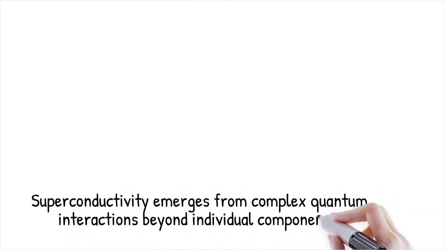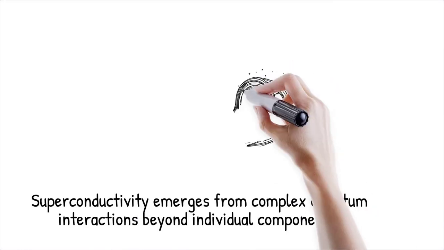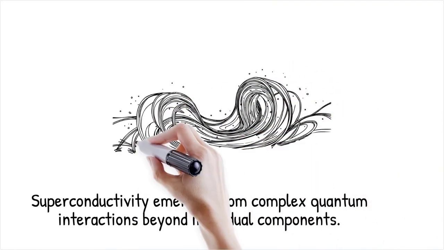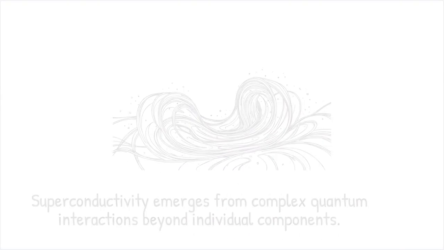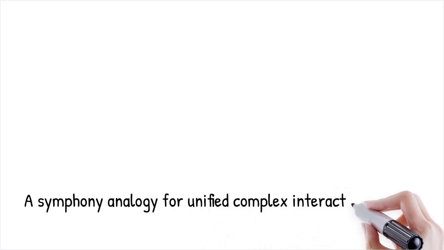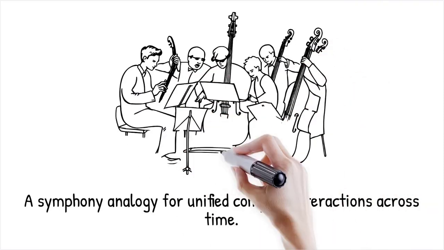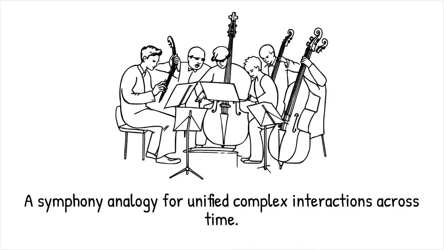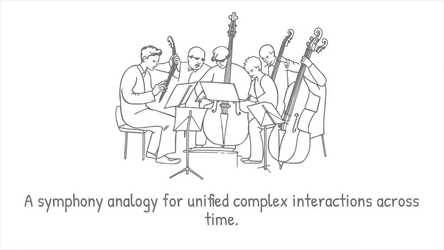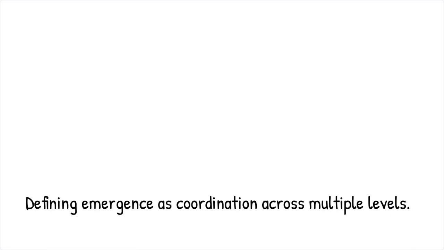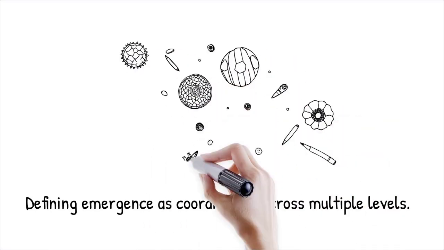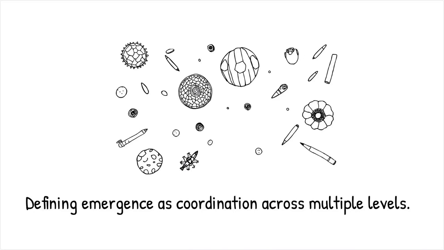In high temperature superconductors, macroscopic lossless current flow emerges from subtle quantum interactions involving Cooper pairs, lattice vibrations, and spin fluctuations, none of which alone can explain superconductivity. It's like a symphony where individual instruments follow different rhythms and tones, but their interaction across time creates a powerful, unified composition that no single instrument can achieve alone. Emergence across scales refers to the phenomenon where system-level behaviors result from coordinated or coupled interactions between micro, meso, and macro-level processes.